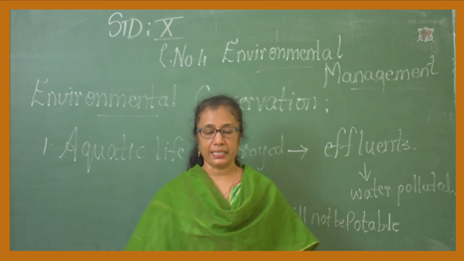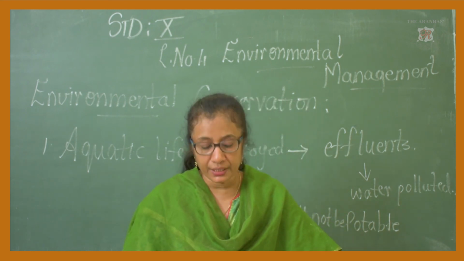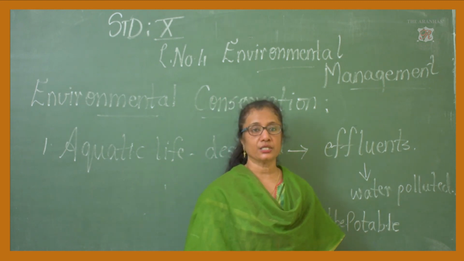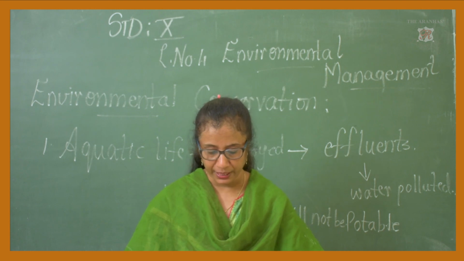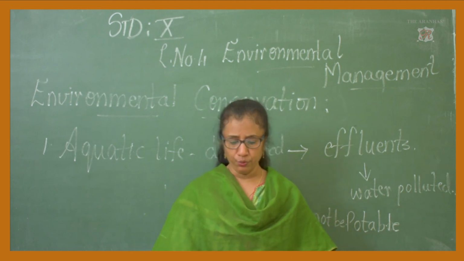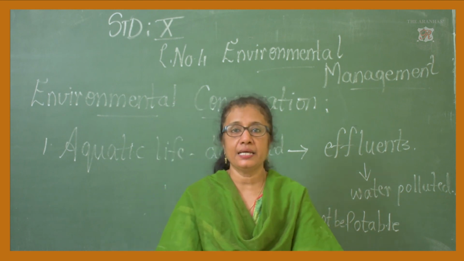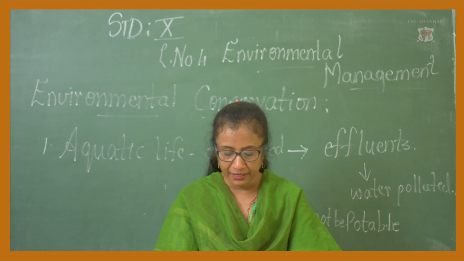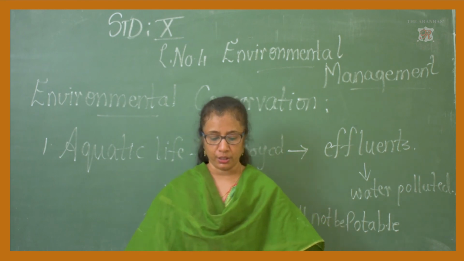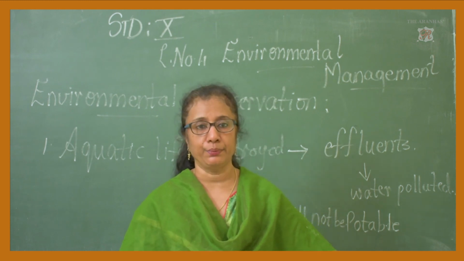Third, the water will get polluted, as I told you. Fourth, the health of the people will be affected. And last but not the least, the food chains and food web that existed will totally collapse. Okay. Now, we move on to the next point, that is unnecessary and unacceptable changes in the surrounding environment due to natural causes or human activities is called as environmental pollution.